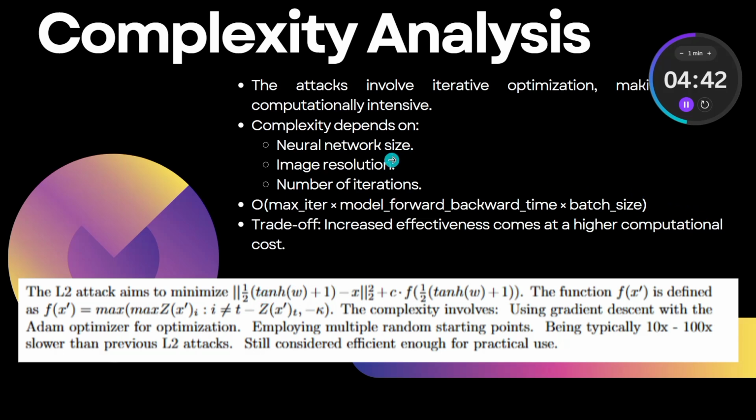Okay, so the complexity of the total code depends on three things: the maximum iterations that we are using to attack the model, the batch size, and the sum of the forward pass of the model and the backward pass of the model. So what is forward pass?